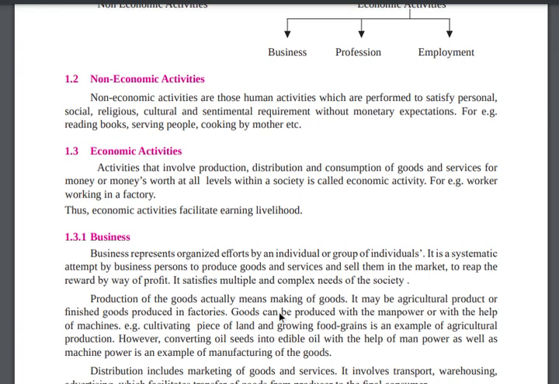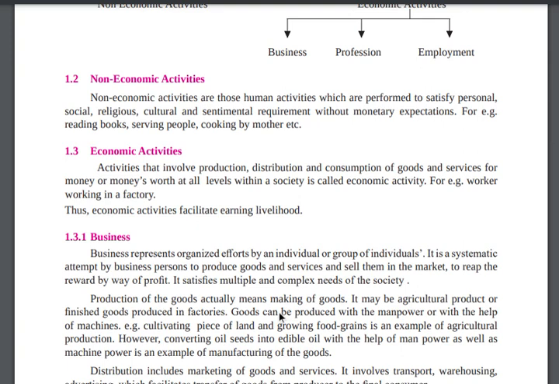And why are you producing or distributing? Because you want to earn money, right? That is called economic activity. For example, a worker working in a factory. Economic activity facilitates earning a livelihood, so because of it you will sustain and survive.